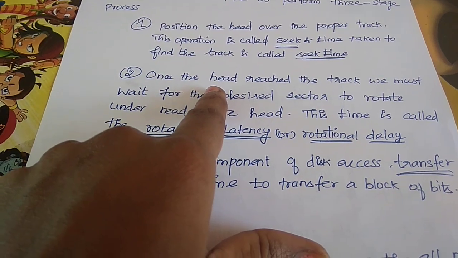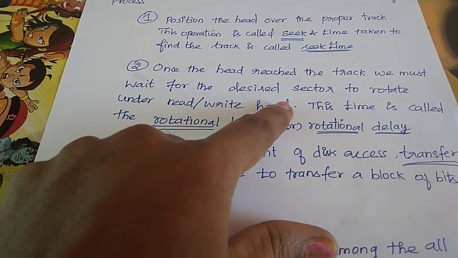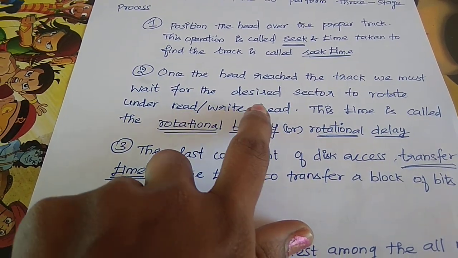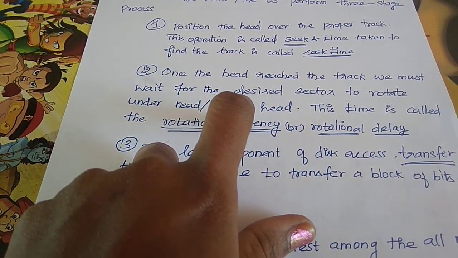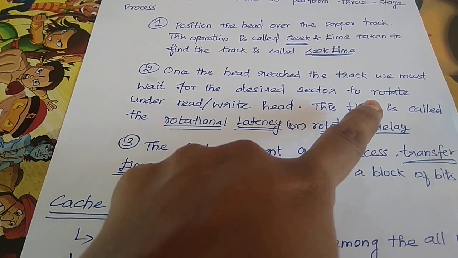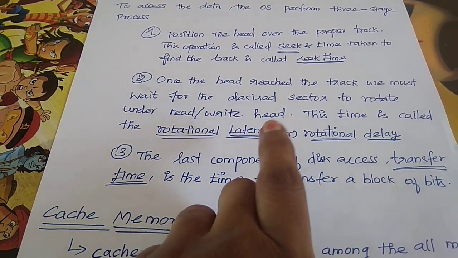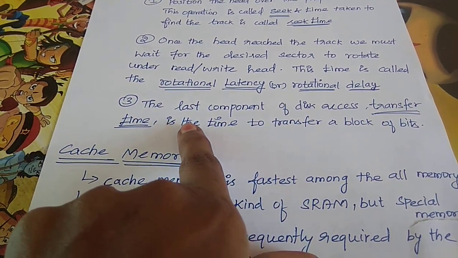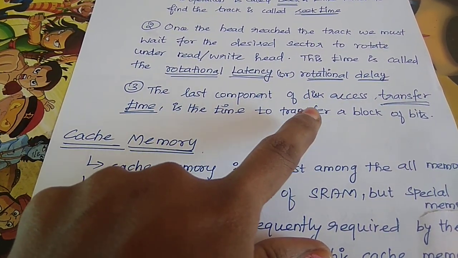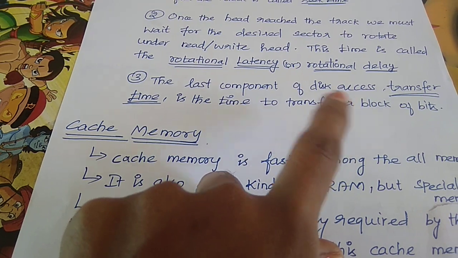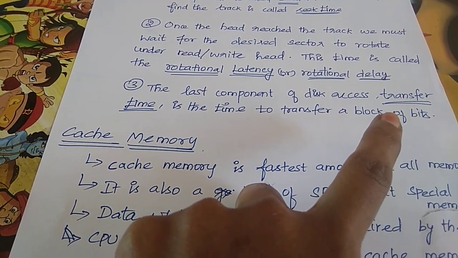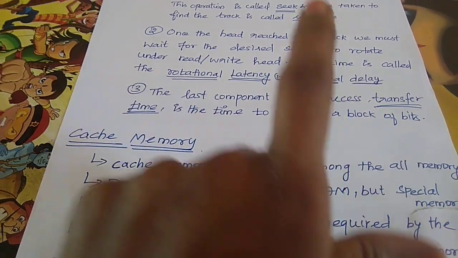Second, once we have found the track, we have to find the sector, so the read-write head waits for the disk to rotate to the desired sector. The time taken to rotate on the disk is called rotational latency. And the last component of disk access is transfer time, where we transfer the data from the buffer to the block.